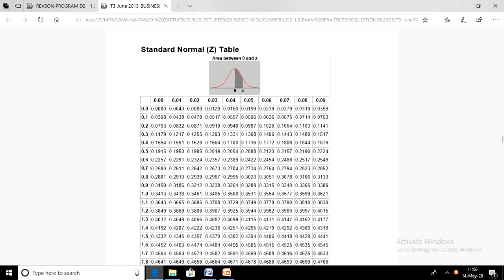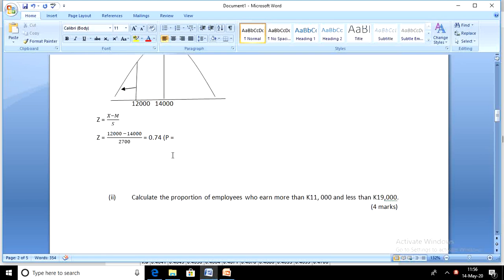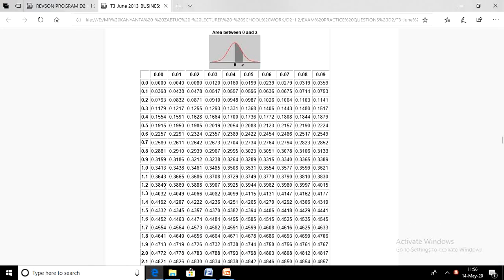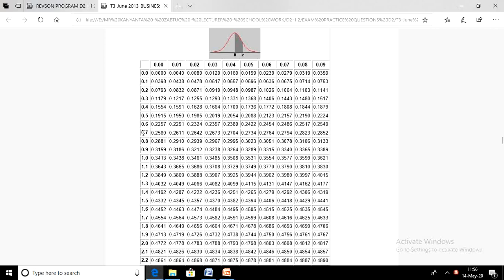So go straight to your standard normal table. Row number 0.7, because our Z score is 0.74, so we are in row number 0.7, and then column 0.04. So row 0.7, we have it there.